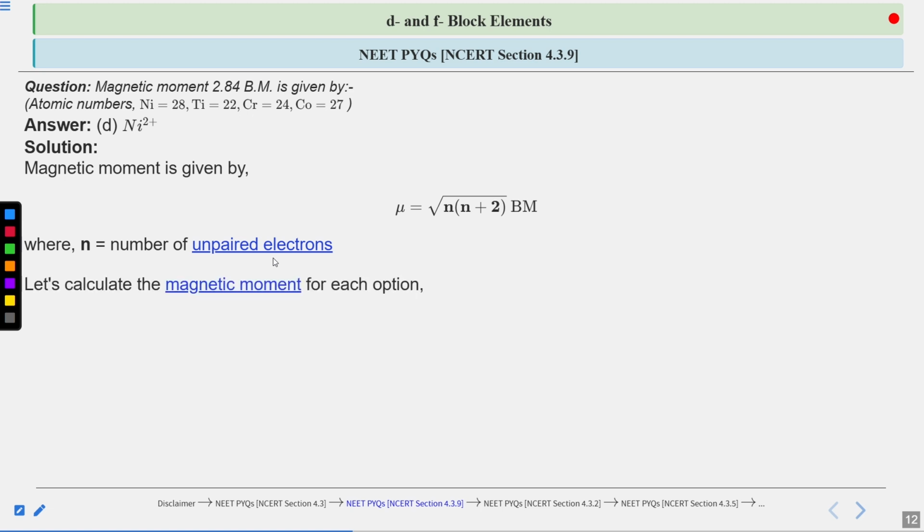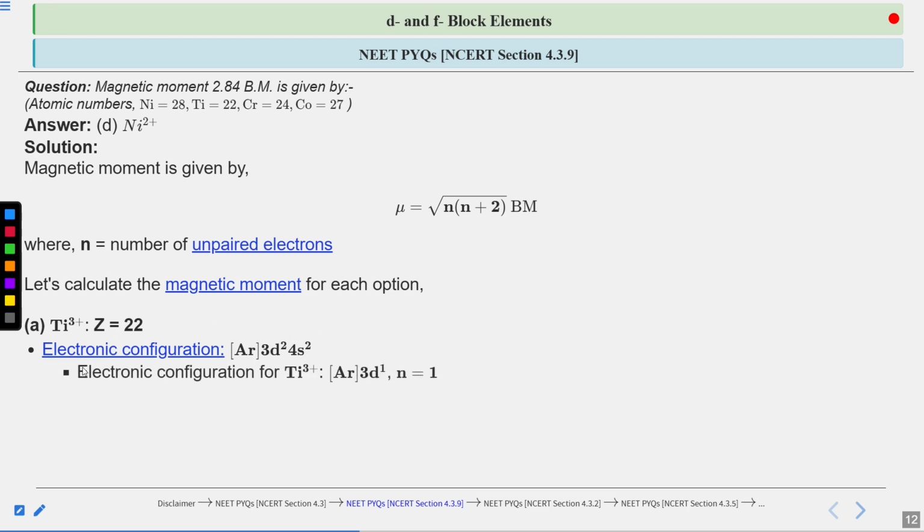Let's calculate the magnetic moment for each option. For the first one, that is titanium 3 positive, titanium has atomic number Z equals 22. So its electronic configuration will be argon 3d2 4s2. Argon is the noble gas configuration, and the remaining configuration for the outermost orbitals is 3d2 and 4s2.